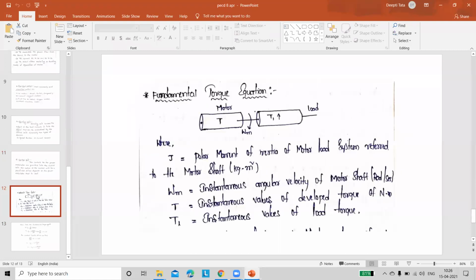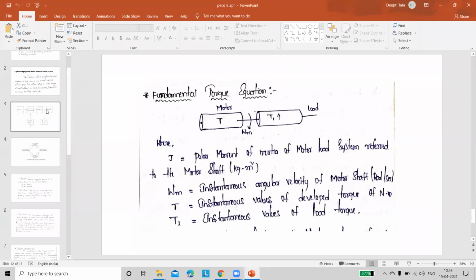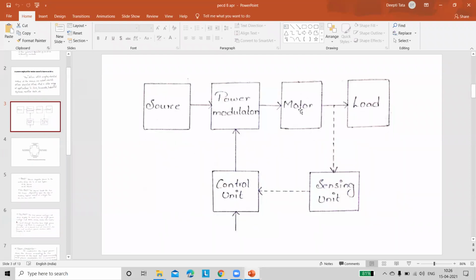Okay, right? I am moving on. Our next topic is the torque equation. That means we are going to derive this torque equation from our basic layout of the drive. Just we will go back. See the picture. In this picture, motor and load are coupled to each other. Is it right or not? Exactly. These two devices are coupled and these two are rotated with the same speed.